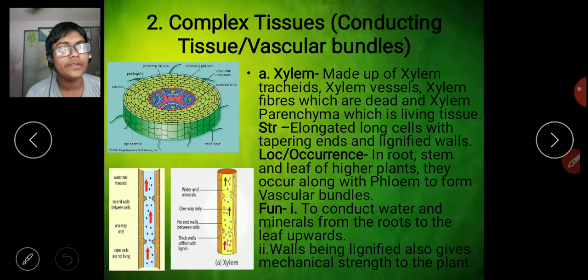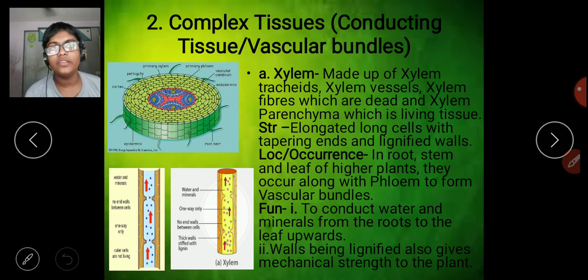Its location is in the root, stem, and leaf of the higher plants. They occur along with phloem to form the vascular bundles. Its function is to conduct water and minerals from the roots to the leaf in the upward direction. We all know, from the roots, whatever water is taken, it takes upwards to the leaves and all, where they can use that water. Another thing is that the walls are lignified, hence they also provide a little bit of mechanical support to the plants. So we have learned about this xylem in the first chapter, that is transport in plants.